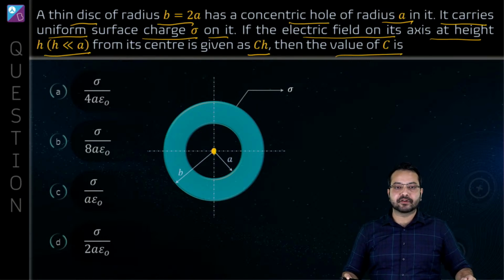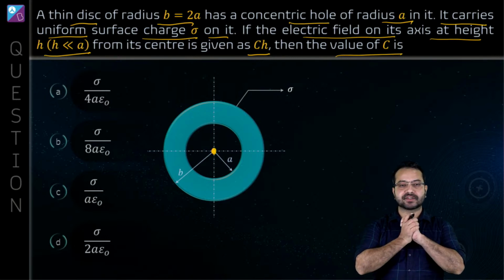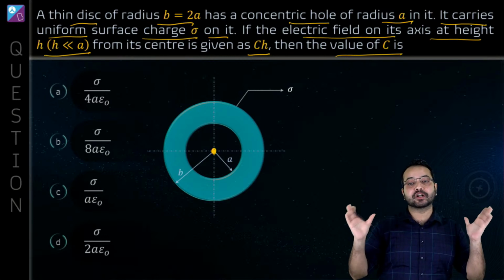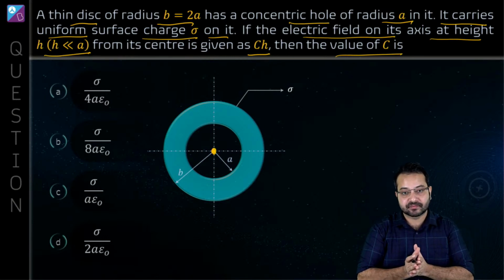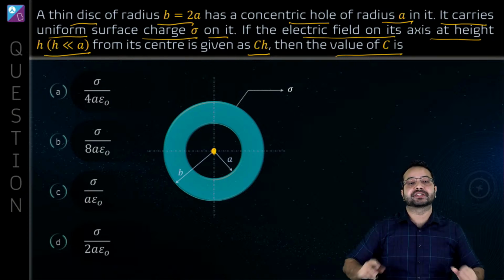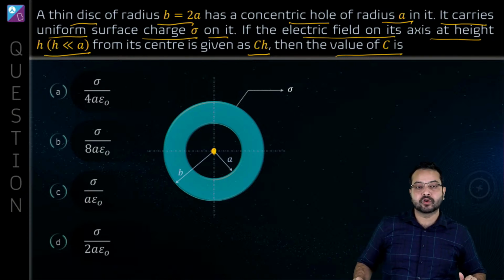Electric field inside a cavity of a conductor is 0. No, Swastika. We are not talking about a closed surface. Remember, this is not a closed surface. This is not a sphere. This is a disk. It's a two-dimensional object. It is not a closed surface. So we can't really use Gauss's law over here.